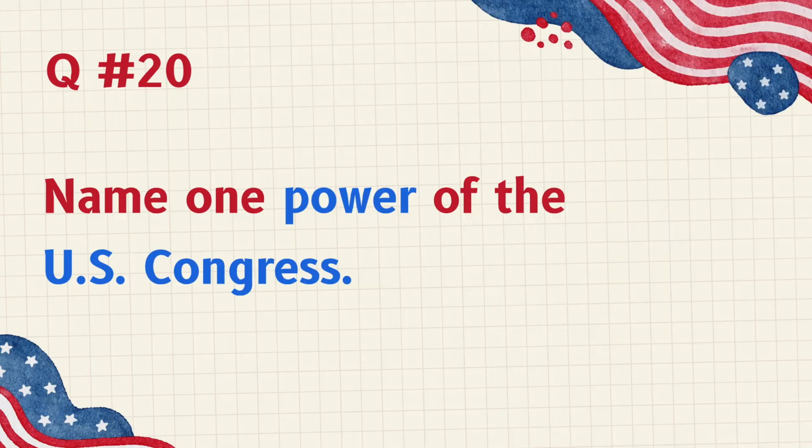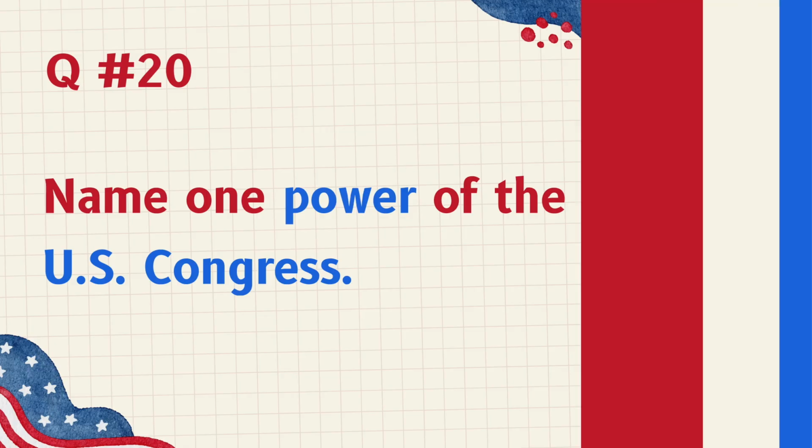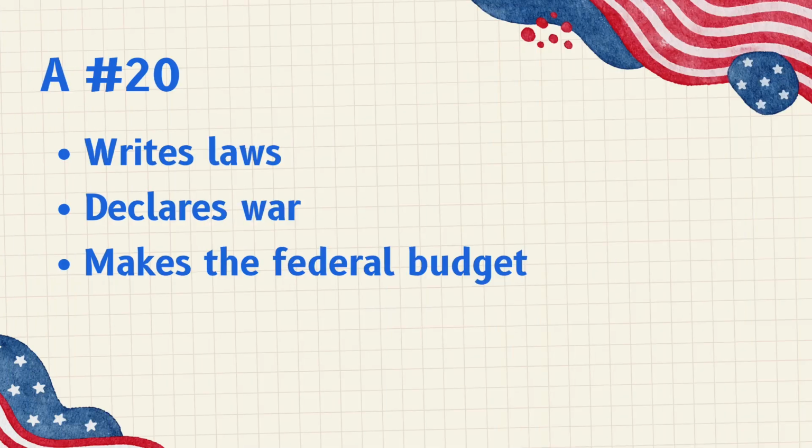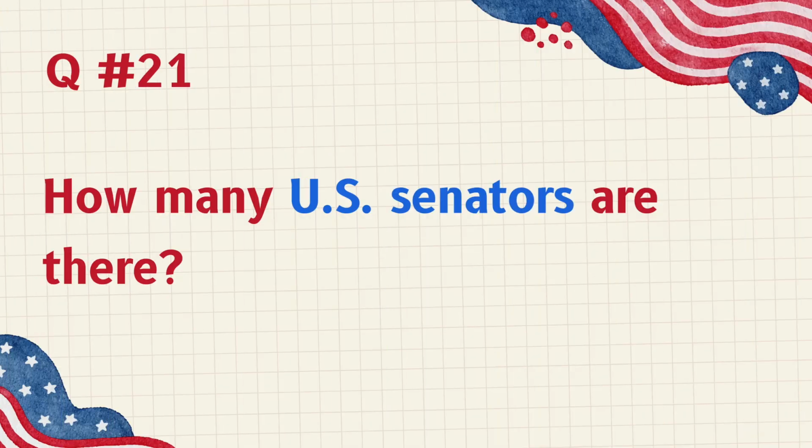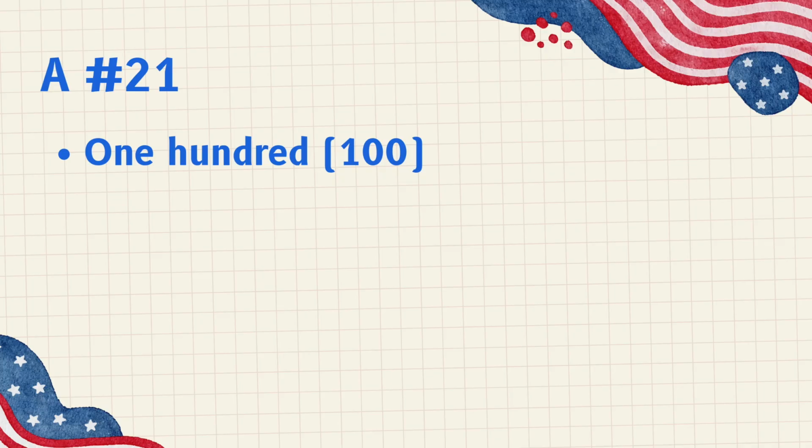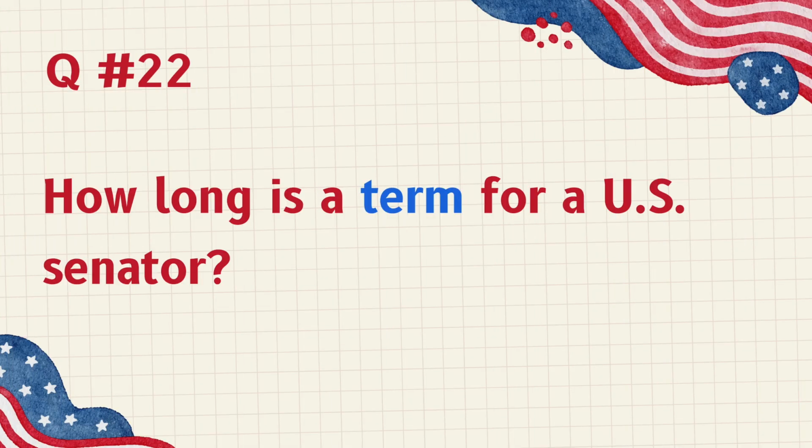Name one power of the U.S. Congress. Writes laws, declares war, makes the federal budget. How many U.S. senators are there? 100. How long is a term for a U.S. senator? 6 years.